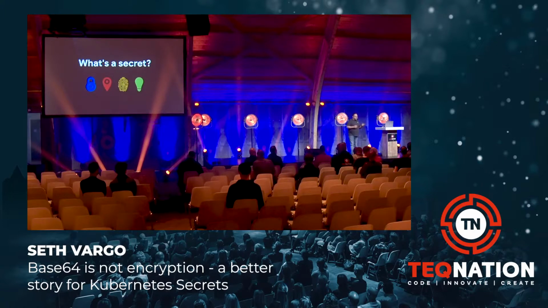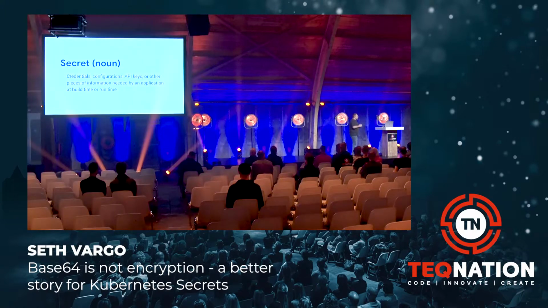We often use this term interchangeably with personally identifiable information: passport numbers, credit card numbers, passwords, social security numbers. But what is a secret? For the purposes of this talk, a secret is a credential, a configuration, an API key, or some piece of information that your application needs either at build time, compile time, or at runtime. There are other things which we may consider secret, like business processes or internal organizational charts, but we're not considering those for the purposes of this talk. We're mostly talking about machine secrets, like API keys or TLS certificates.